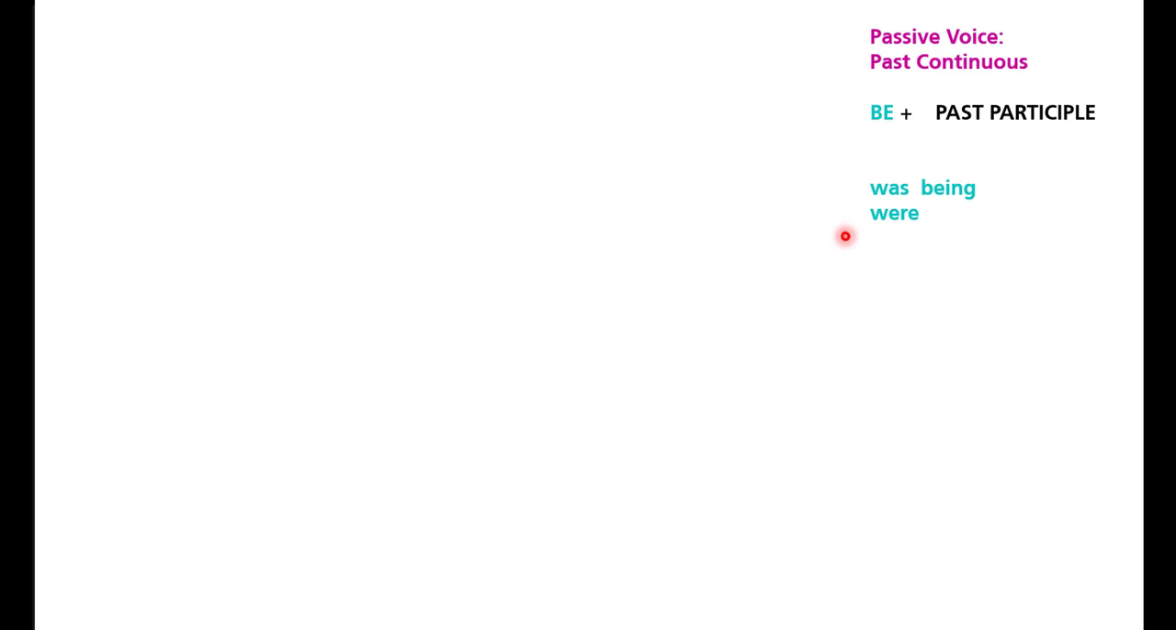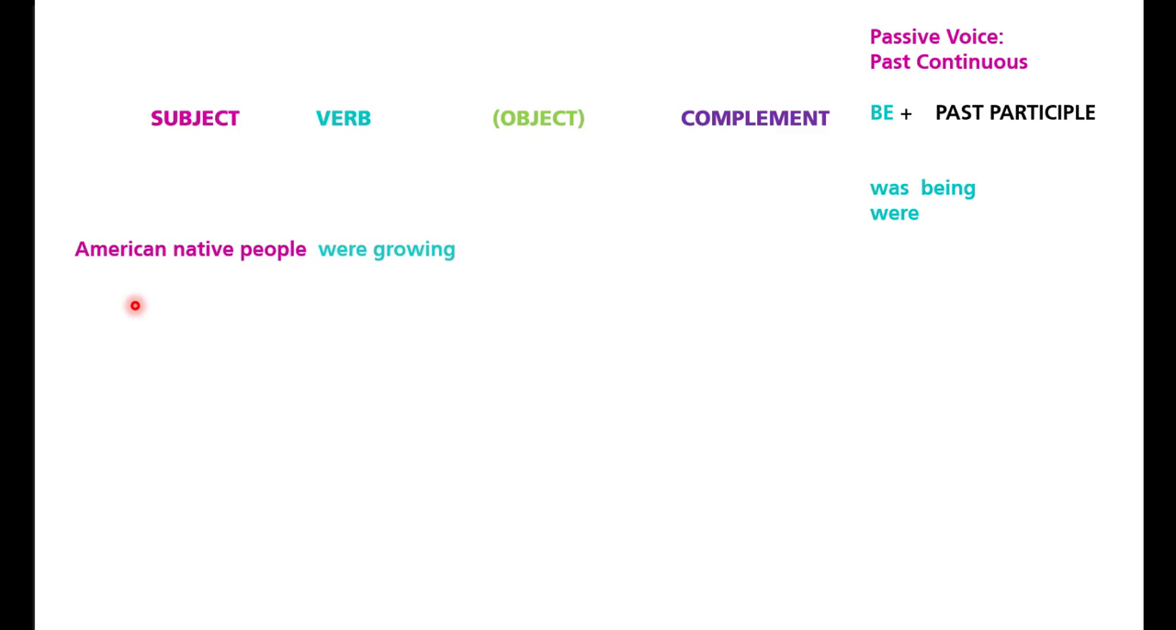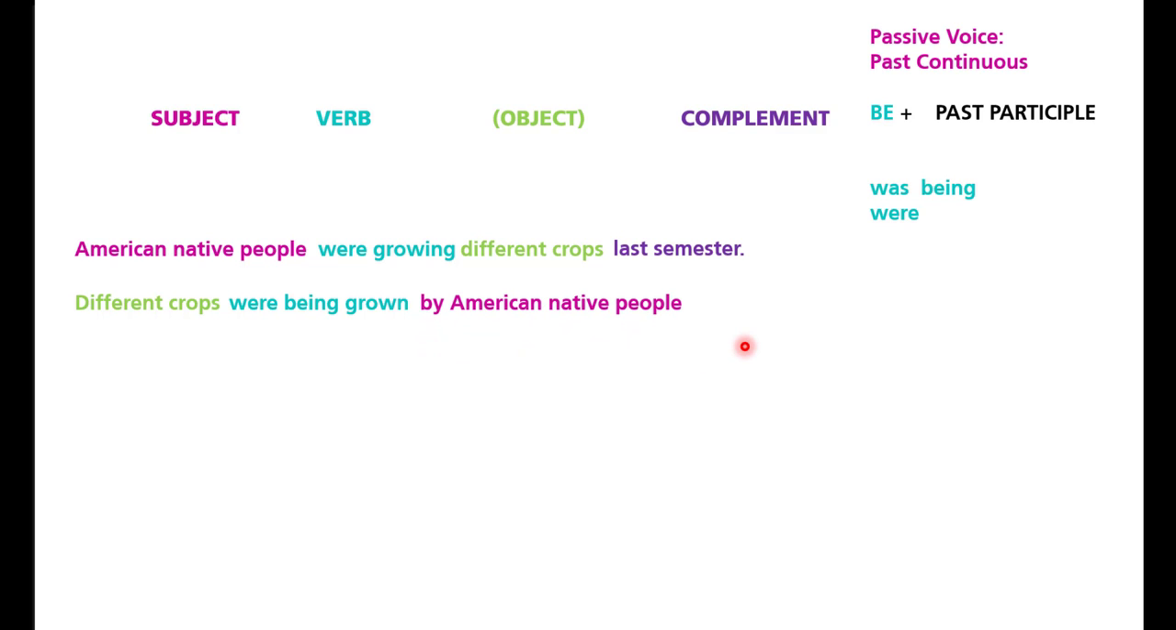Okay, then in past continuous. In past continuous, we have American native people were growing different crops last semester. So in this case, in passive voice, to change the emphasis is different crops. Check, in this case, the formula is was being, were being. Crops is plural, so we have to use were. So you have to say were being, and the past participle is grown. So different crops were being grown by American native people last semester.